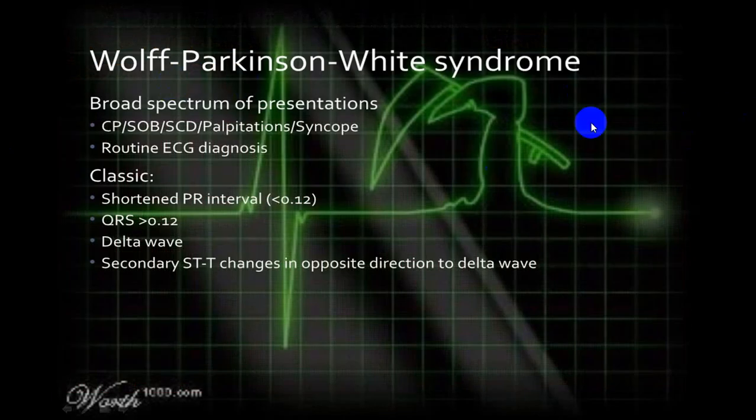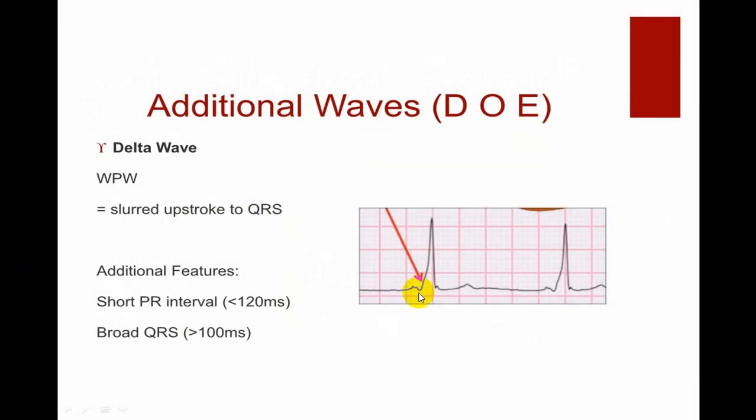Another condition which is sometimes misdiagnosed as STEMI or ischemic heart disease is Wolff-Parkinson-White syndrome. There is a short PR, the QRS is broad, there is a delta wave, and you will have secondary ST-T changes in the form of downsloping ST with inverted T wave in the opposite direction. Delta wave, short PR, ST changes may be there with T wave inversion. So characteristic.